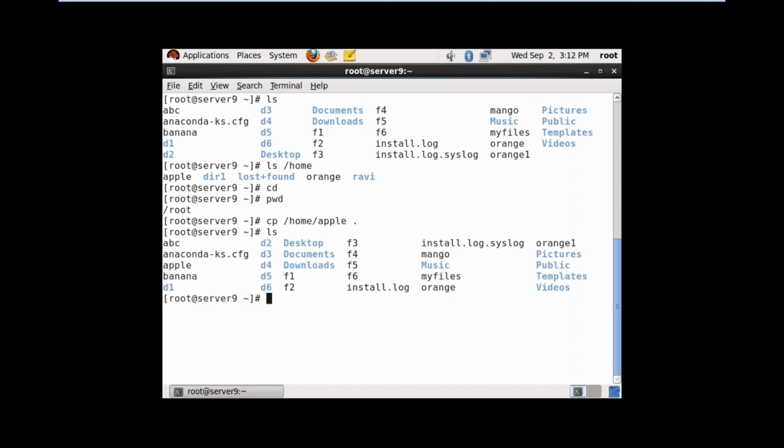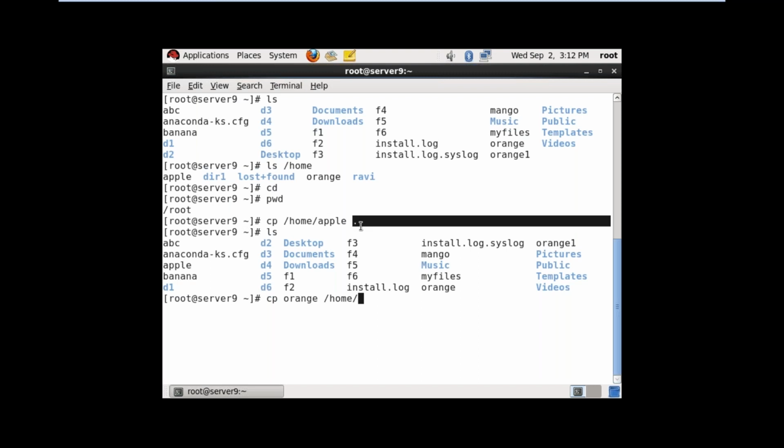Looking at the previous command, we copied a file from our current location to a different location, home. With this command, we copied a file from a different location to our current directory.